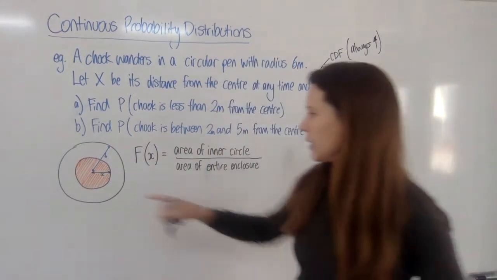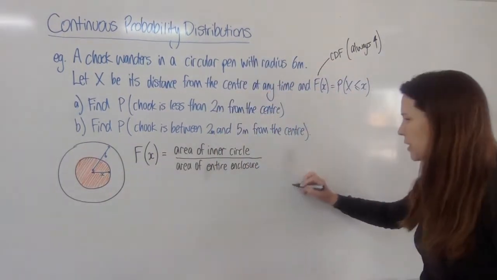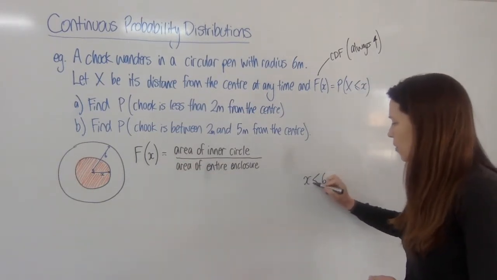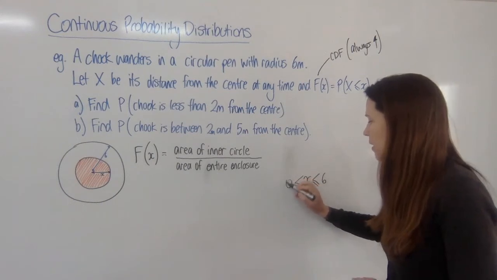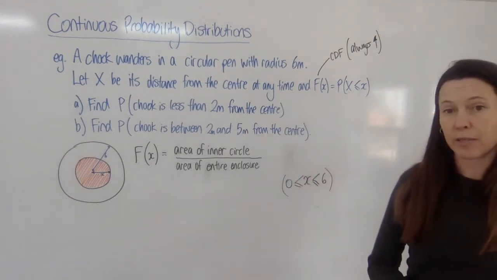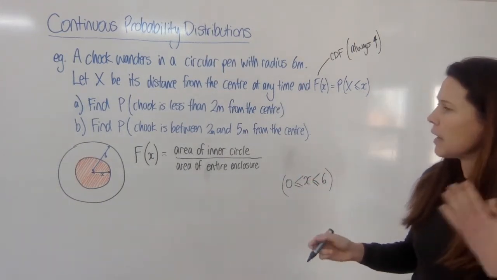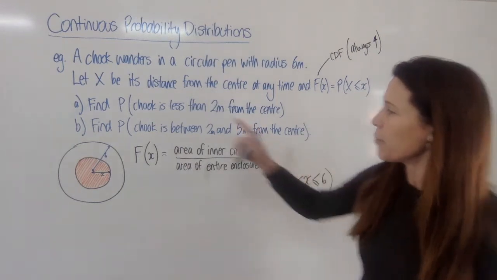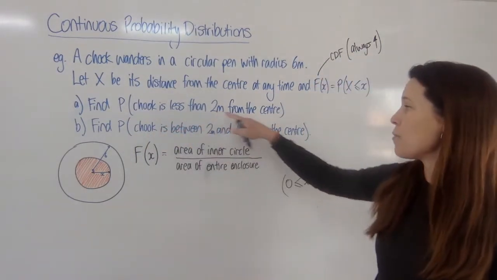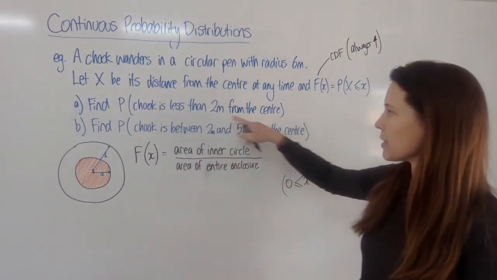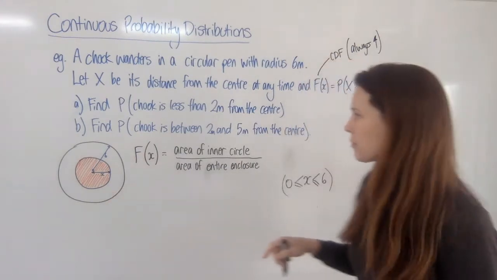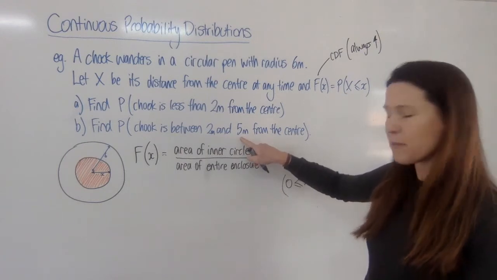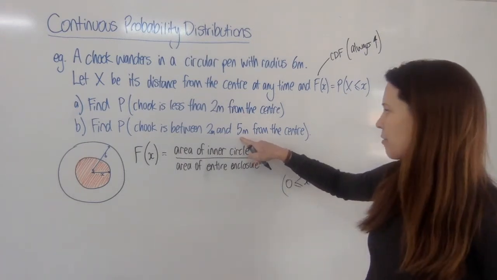Now clearly little x could be anything from 0 to 6, so as I define my function of x, I'm going to just put that in as a little reminder that x has to be between 0 and 6 for this to make any sense at all. And now I can go ahead and have a look at what I'm actually being asked in this question. Find the probability that the chook is less than 2 metres from the centre, so in other words we'll need to let little x be 2, and find the probability that the chook is somewhere between 2 metres and 5 metres from the centre. So I'll have to do a little bit more thinking for that one.